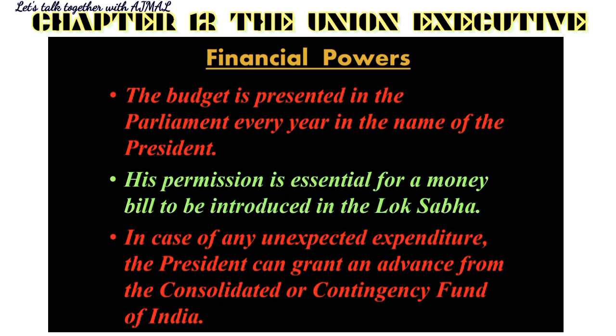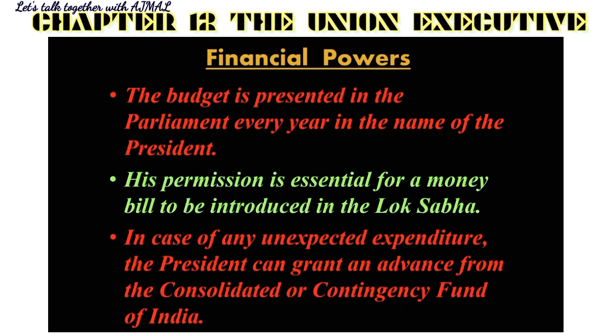This usually happens when a sudden need arises due to some flood, or an earthquake has caused a lot of disruption. So any such kind of emergency has arisen where there is a need for funds. In that case, it is the president who can grant an advance from this Consolidated or Contingency Fund.